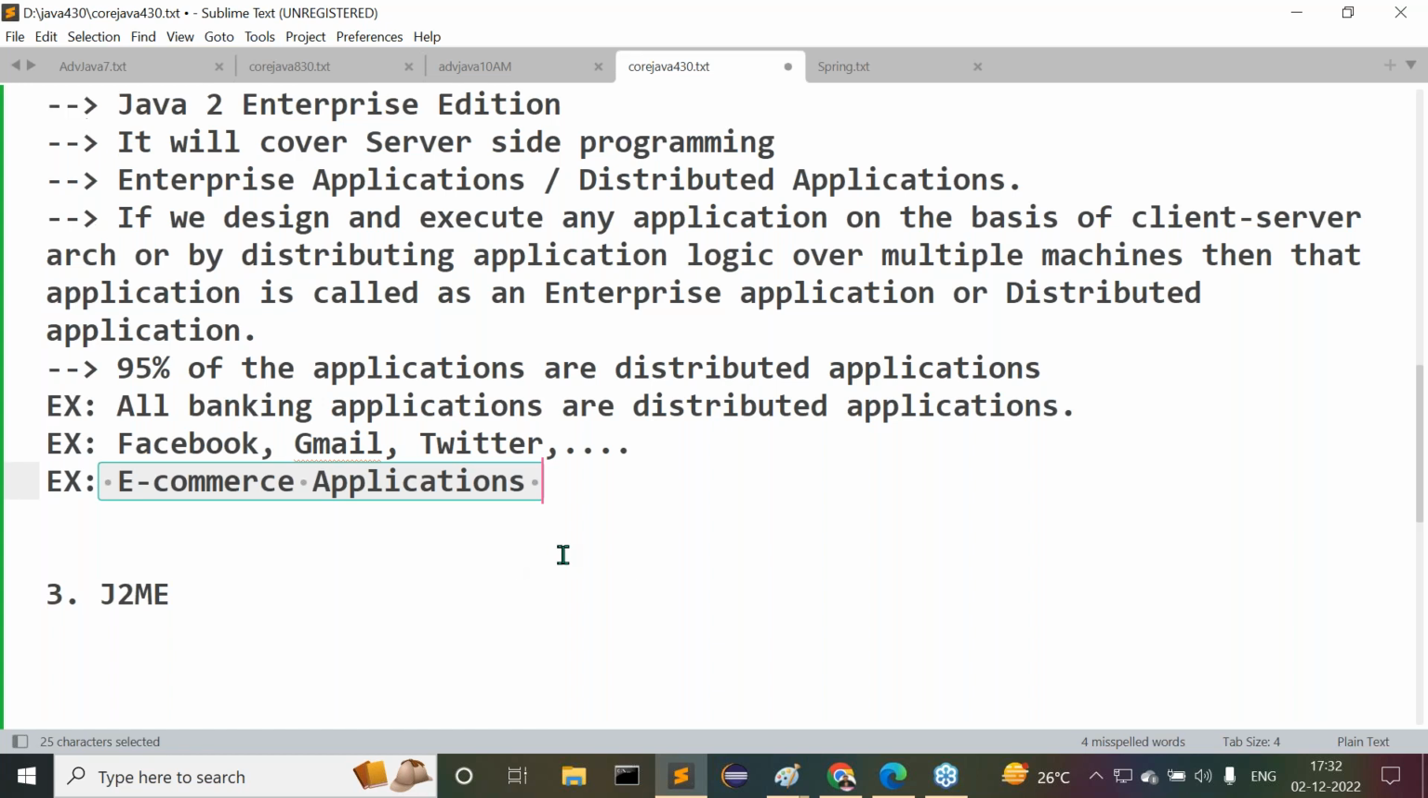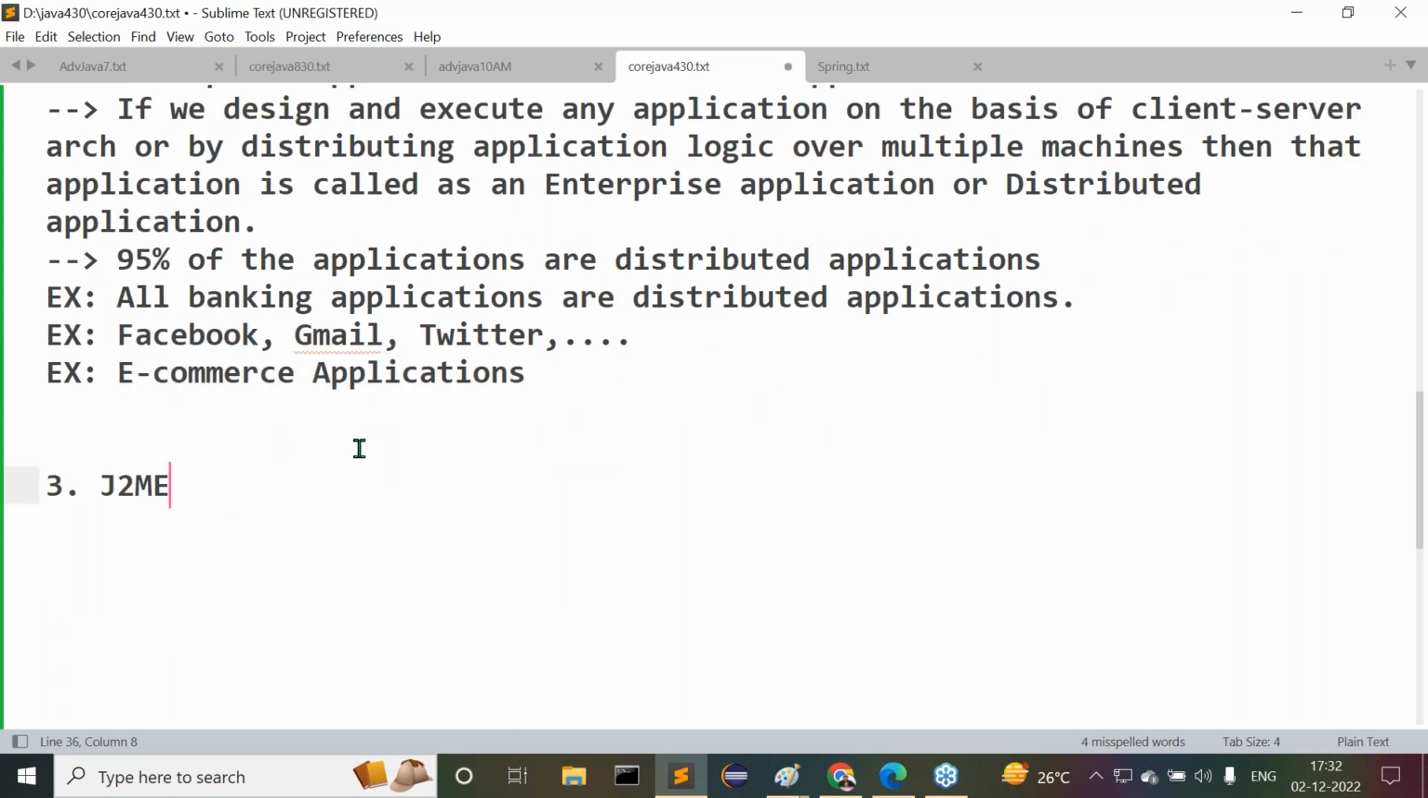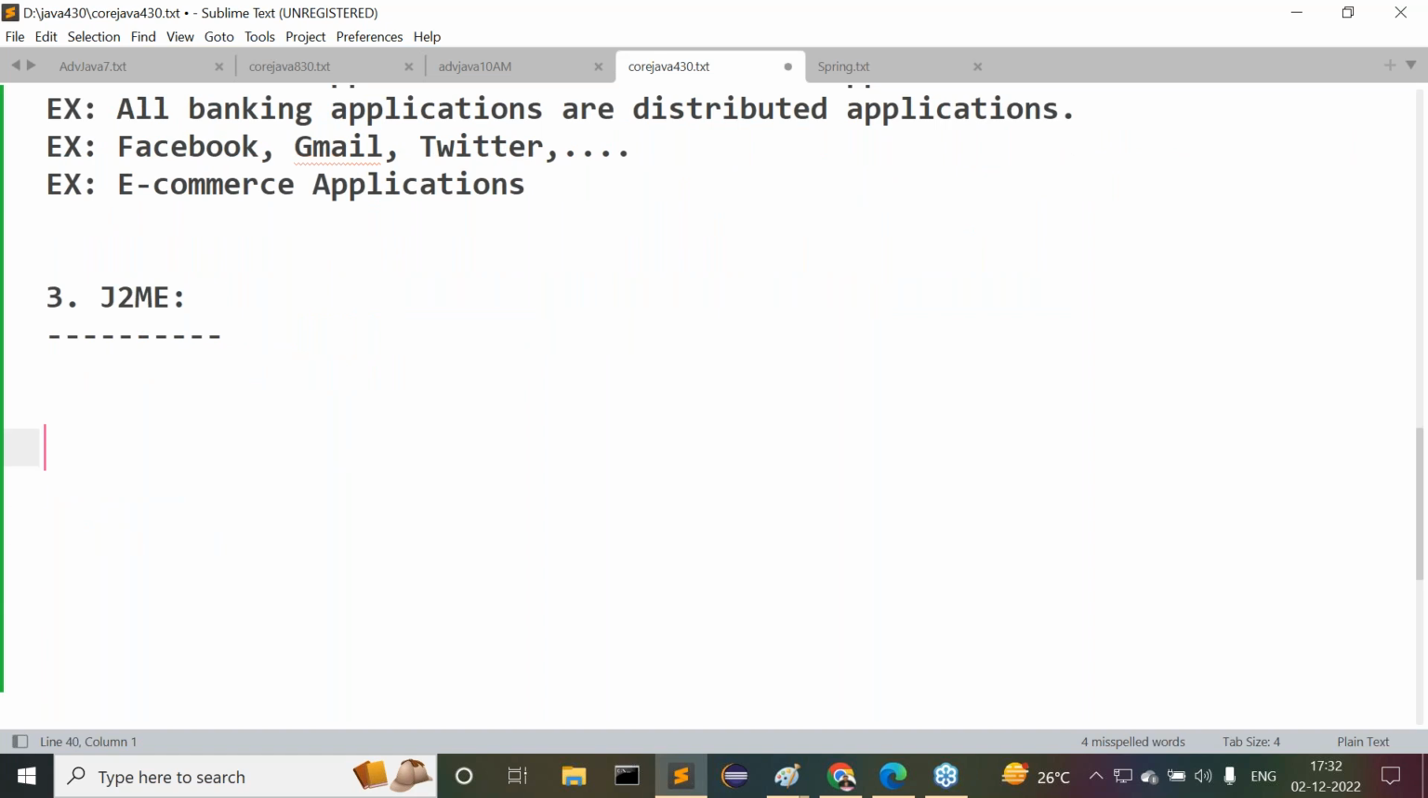Right, good, nice. Let's come to the third one. J2ME. Observe carefully. What is the abbreviation for J2ME? Java 2 Micro Edition.